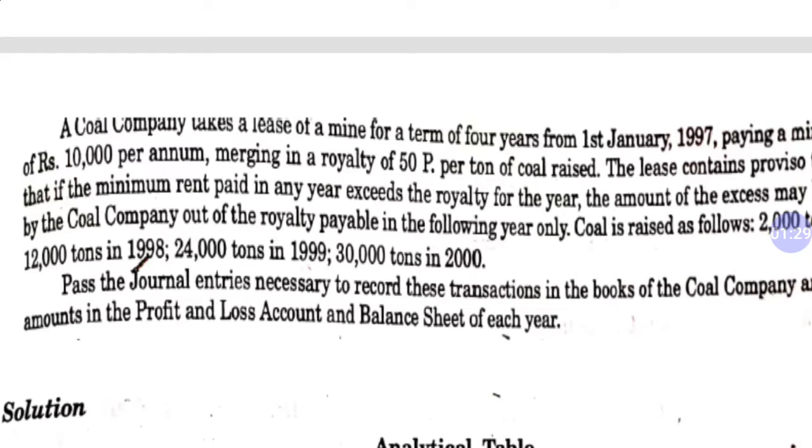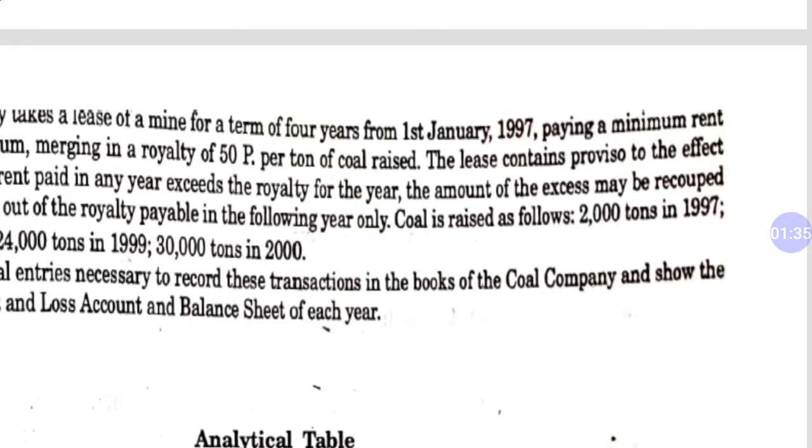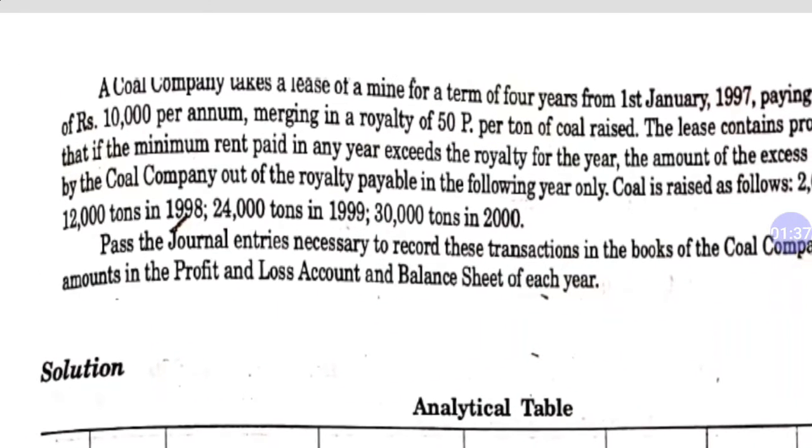It is about a coal company which takes a mine for 4 years, paying a minimum rent of rupees 10,000 per annum, merging in a royalty of 50 paisa per ton of coal raised. This is the amount of royalty, 50 paisa per ton. Whatever quantity they raise from that mine, they will pay royalty at 50 paisa per ton.